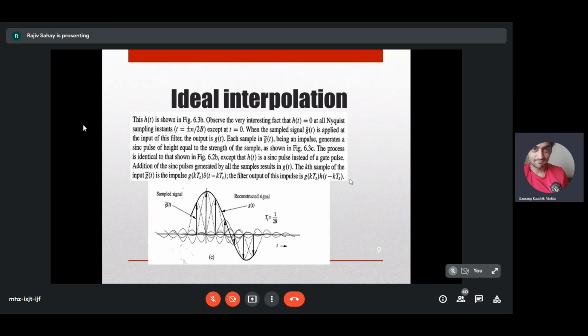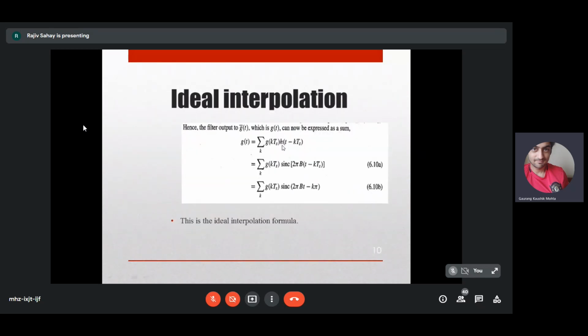All this explanation is not there in any other textbook, baba. Please open BP Lathi. Okay, so this is the idea.